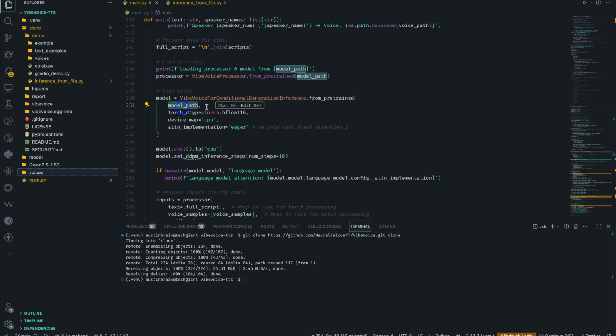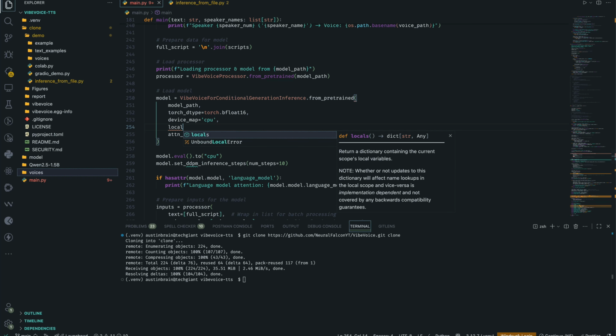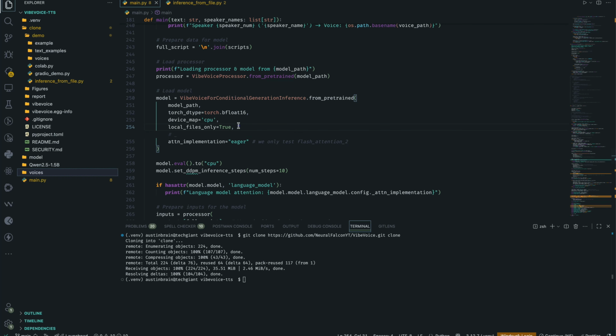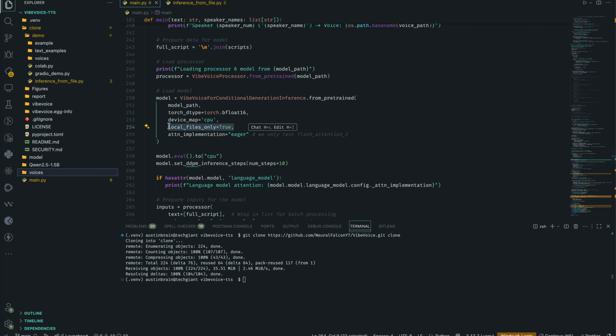Okay, what next? So just a quick note before we move forward. I set the model path here, so it's going to look for it in our local directory, which means I have to set local files only to true, and I also have to do the same thing for the processor. So I wanted to focus on using these local models. That's what I wanted to do.